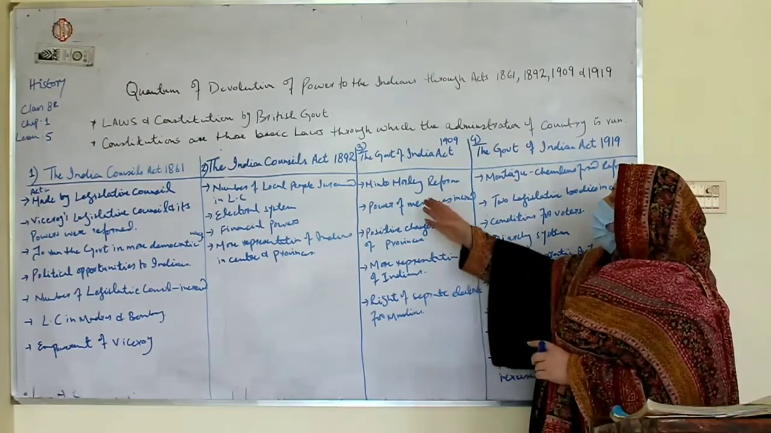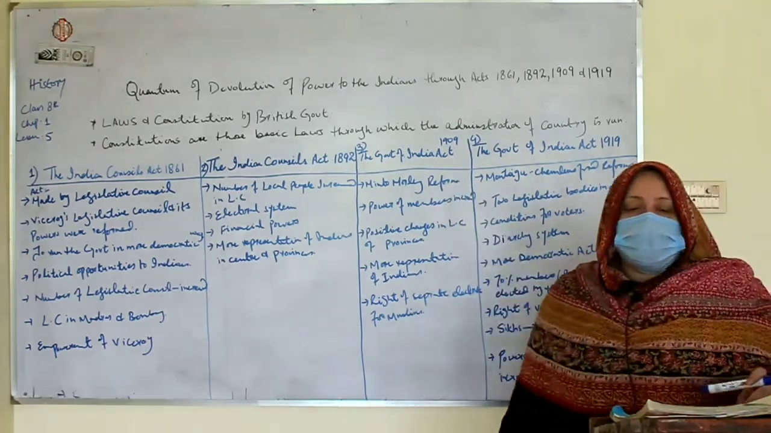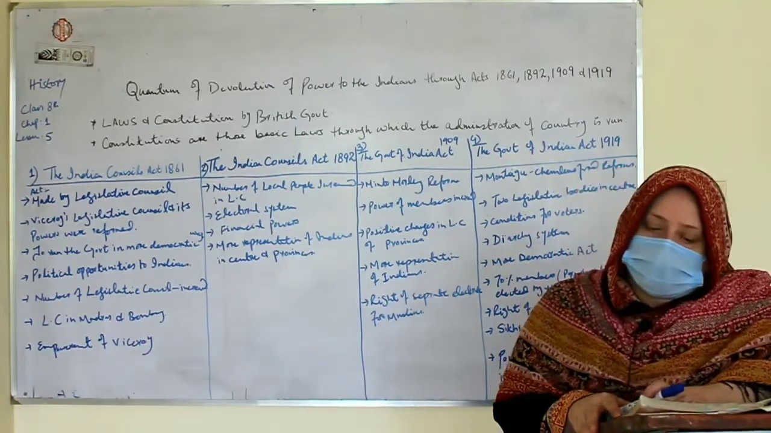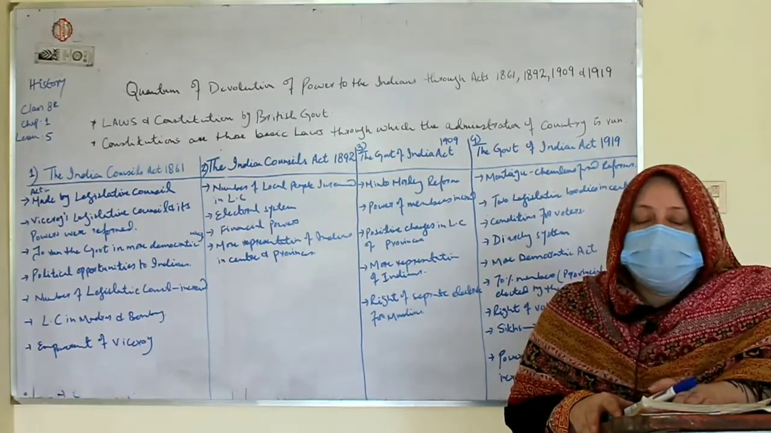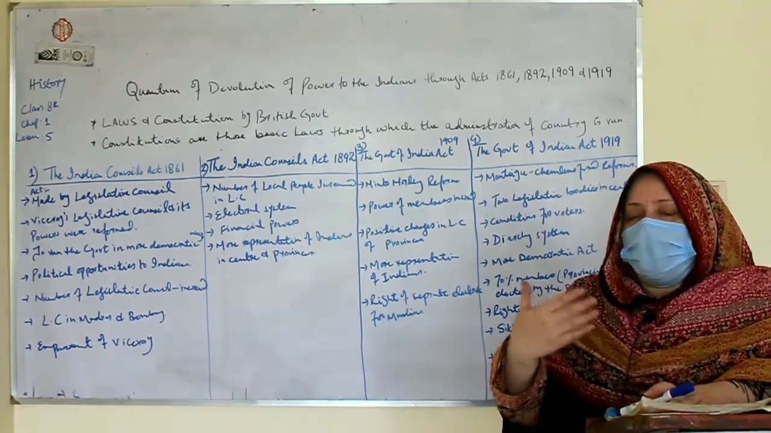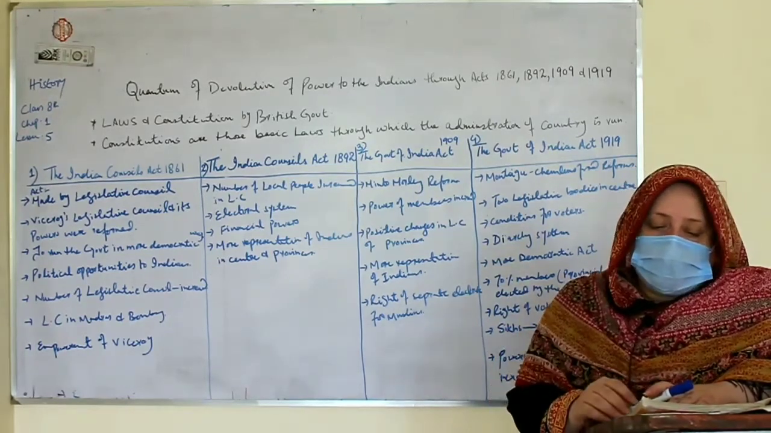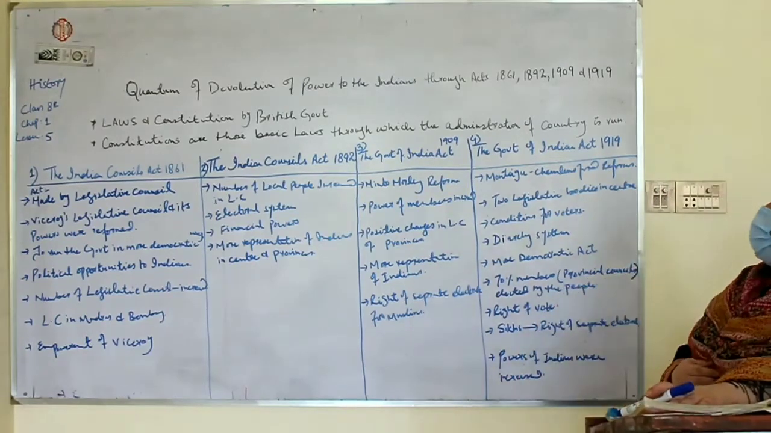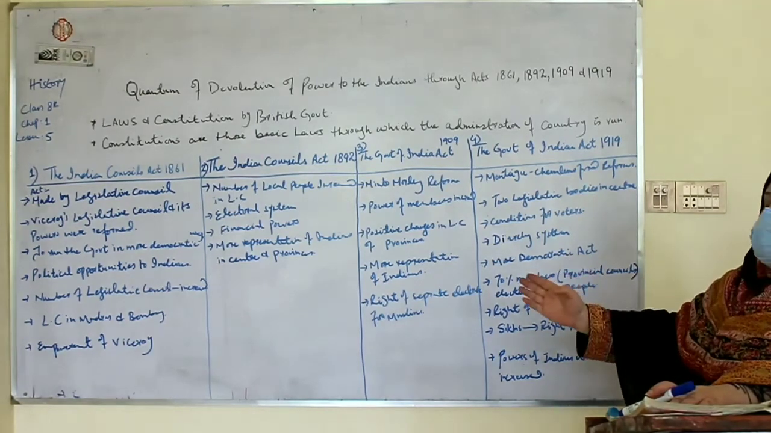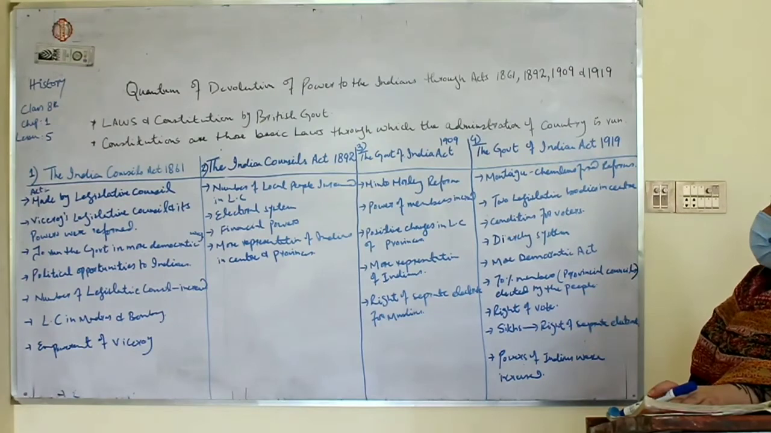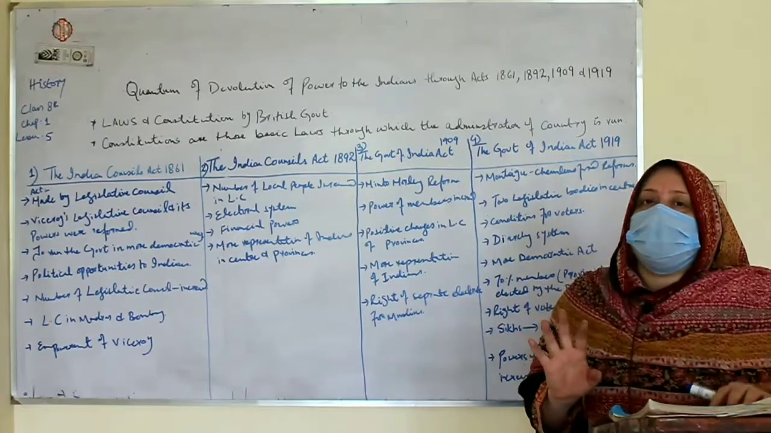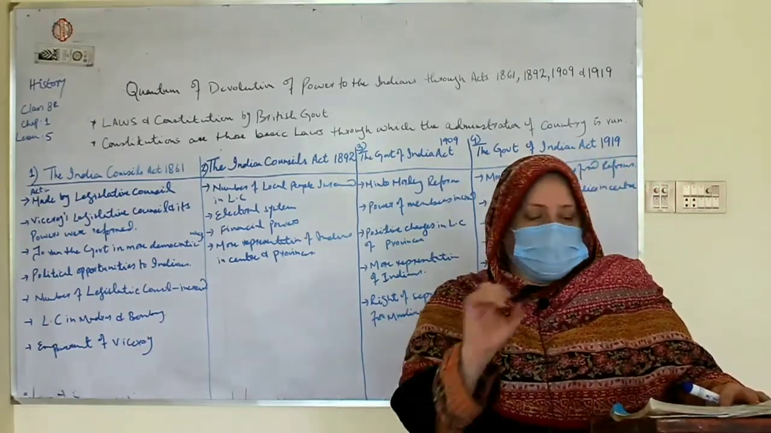It is also called the Minto-Morley reforms. Why is it called Minto-Morley reforms? Because it was constructed by the Viceroy of India, Lord Minto, and the British Cabinet Minister for Indian Affairs, Morley. It also brought some reforms. The powers of the members of the legislative councils were increased. Positive changes were brought in the legislative councils of the provinces, and the chance of more representation was given to the Indians.